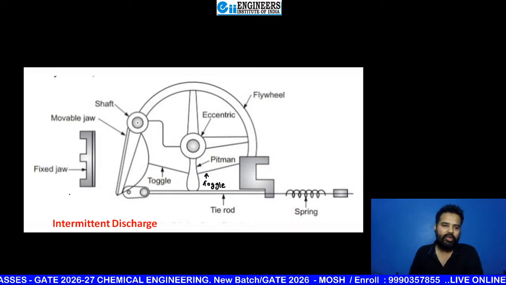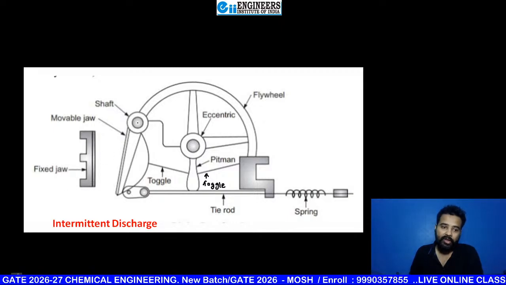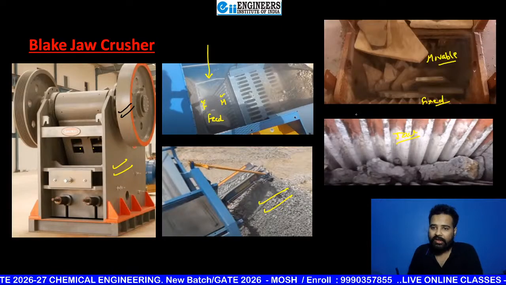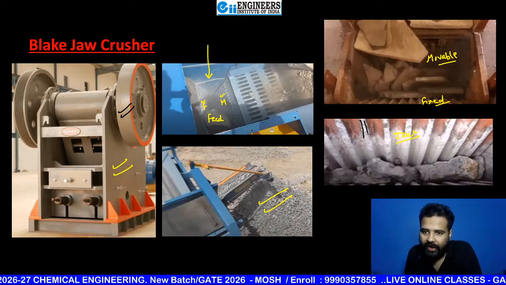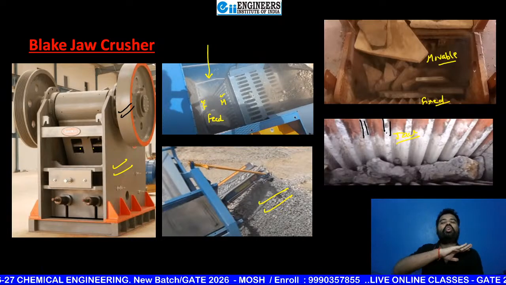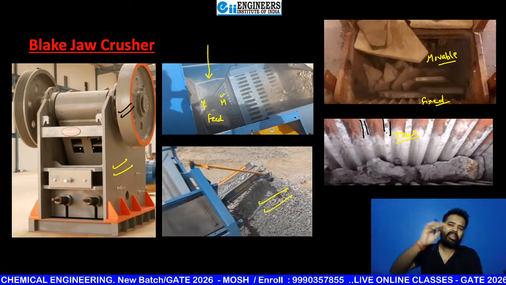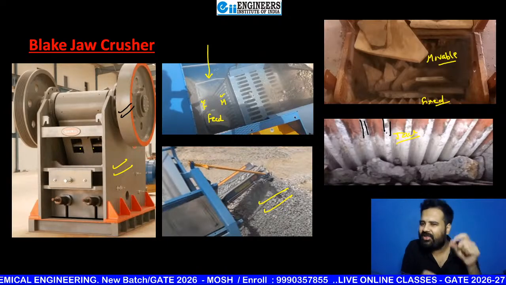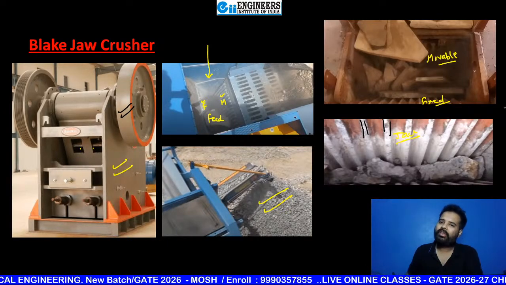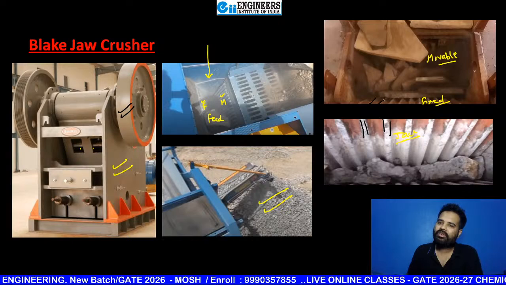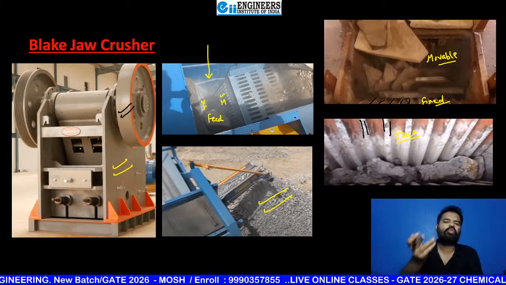Clearly you can see this is your fixed jaw and this is your movable jaw, and these jaws are corrugated in nature. That means their surface is not smooth. Can you tell me what's the reason behind it? Every time their surface is not smooth. Why?